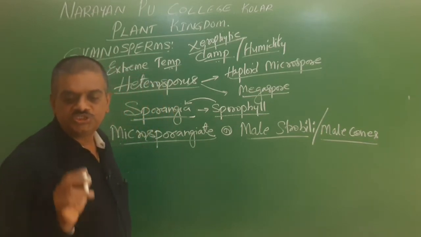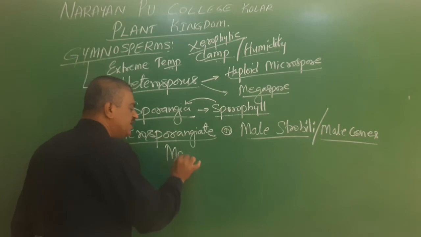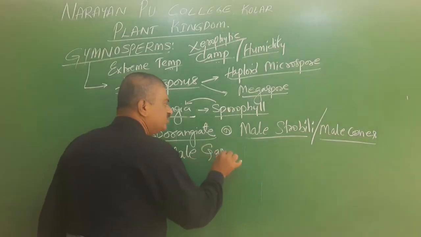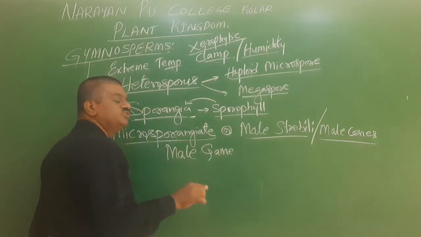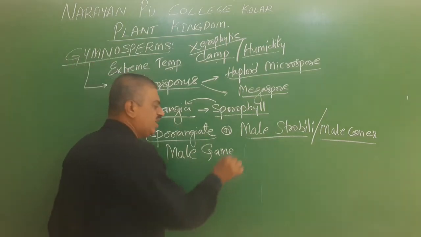So the male strobili usually produce the male gametophyte.